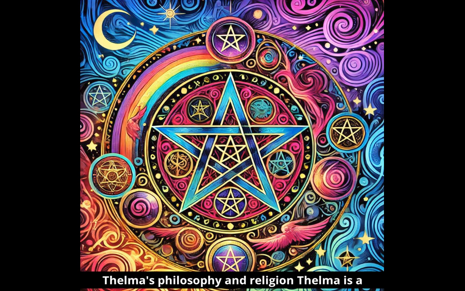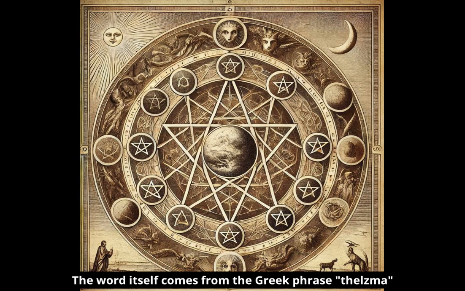Thelema's philosophy and religion. Thelema is a philosophical and religious system founded by Aleister Crowley, 1875–1947, a 20th-century occultist and writer. At the heart of Thelema is individual freedom, will, and spirituality, which must be found and followed in harmony with the cosmic order. The word itself comes from the Greek word thelema, which means will. The central teaching of Thelema is, do what thou wilt. The fundamental principle of Thelema is, do what thou wilt shall be the whole of the law.